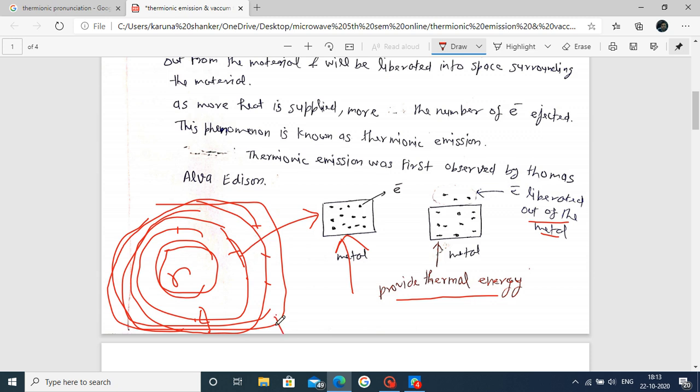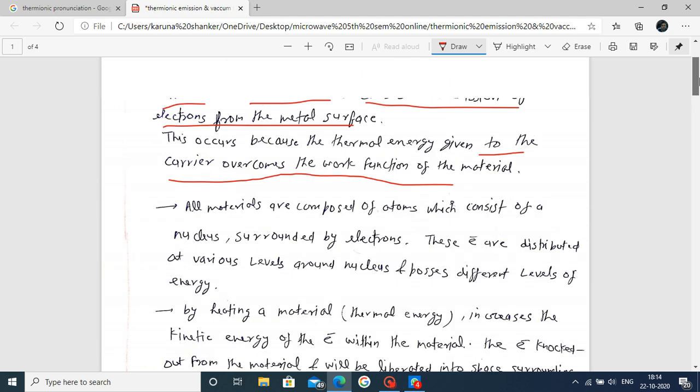By providing heat energy, the electron wants to leave these shells or levels, and this phenomenon of leaving is called electron emission, also called thermionic emission. Thermionic emission is provided by thermal energy. These are the concepts of thermionic emission.